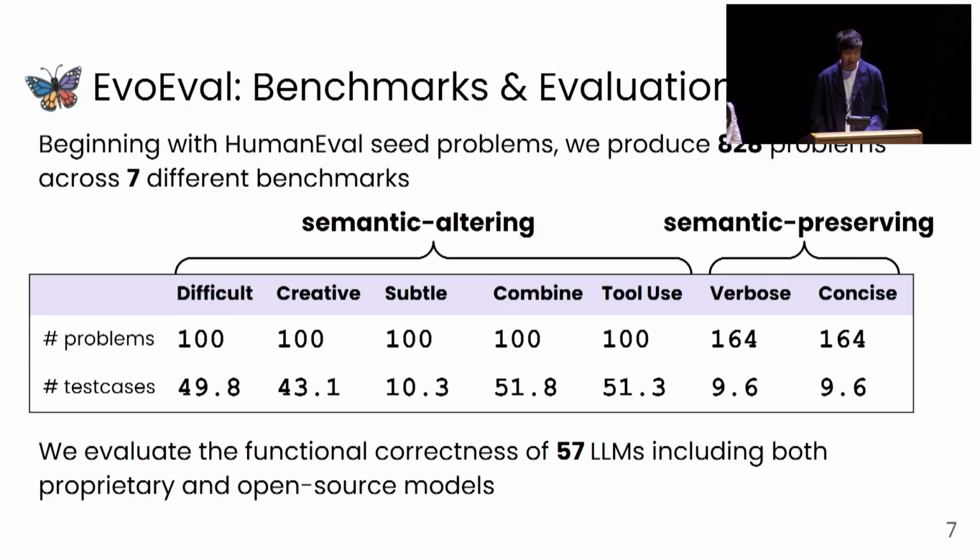In particular, as mentioned before, we defined 2 different types of transformation problems into semantic altering ones that change the semantic meaning of the problem to make it more difficult, more creative, apply subtle changes, combining multiple problems together, as well as 2 usage problems. Furthermore, we also include our 2 semantically preserving datasets that only modify the description to be either more verbose or more concise, but keeping the same semantic meaning.